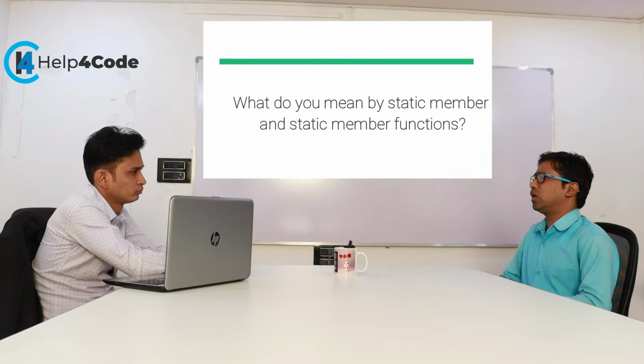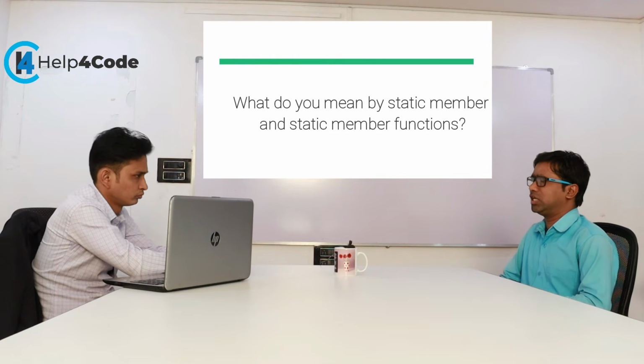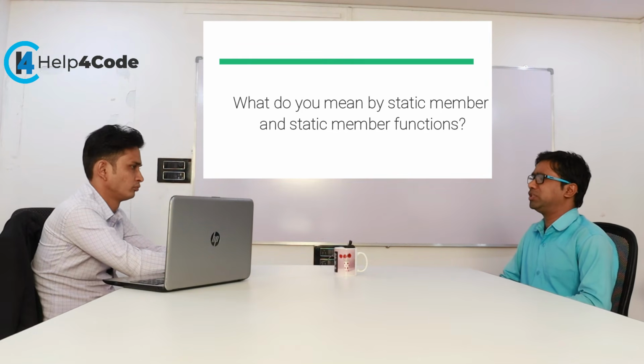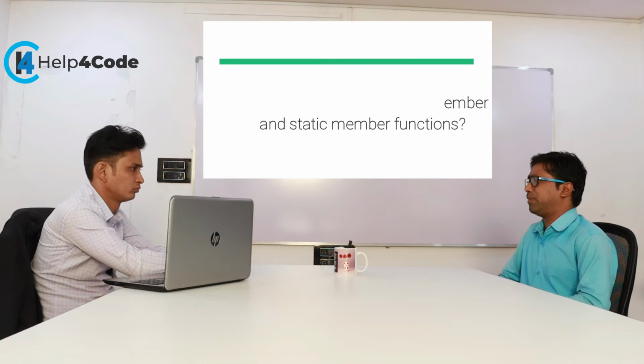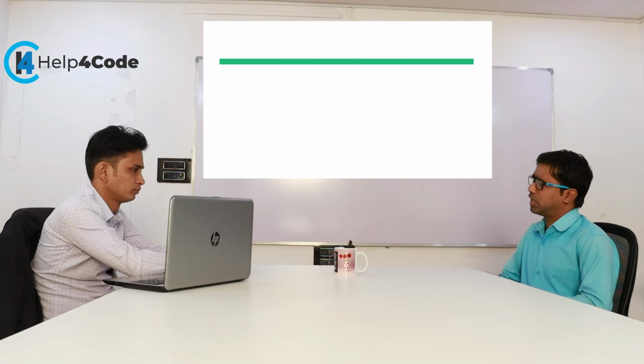Suppose I have a college, my college name should be static. Whenever I change the college name, it will change for all the objects, so all objects share the same memory space. When we don't want to create duplicate copies, we use static. The static member and static member function can be accessed by the class name as well as the object.